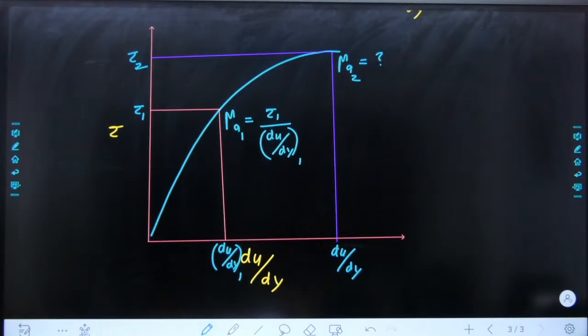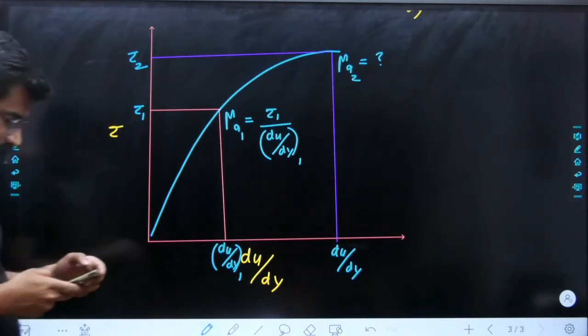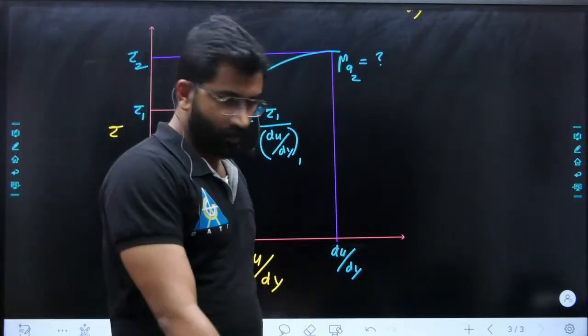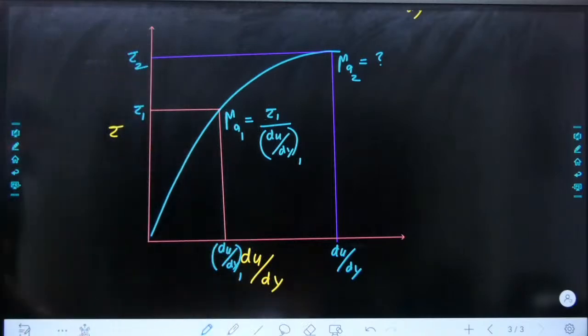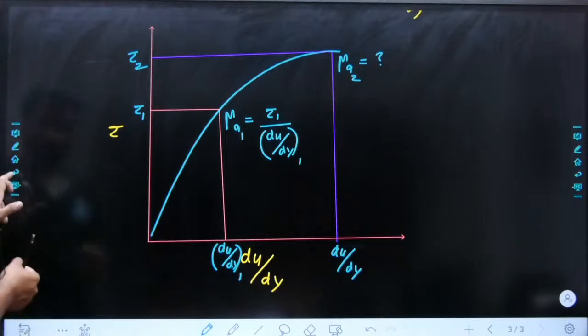Any other doubts in the first chapter so far, any other formula you wanted to remember, you can comment. Otherwise we will go to the second chapter. Yes. Now, we are moving to the second chapter.